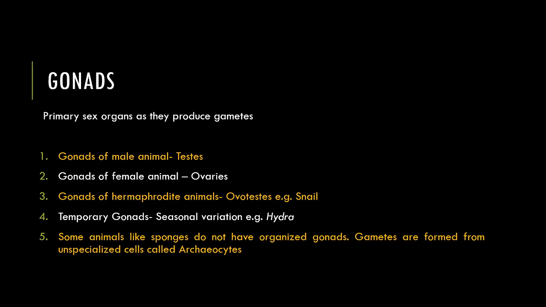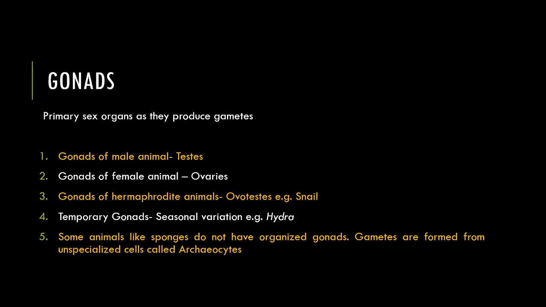Now how will we define gonads? They are the primary sex organs as they produce gametes. The gonads of the male animal are called testes. The gonads of the female animal are called ovaries. In hermaphrodite animals, where both gonads are present, they are sometimes termed ovotestes, for example in snail. In some animals, gonads develop temporarily, so there is seasonal variation. The example is hydra, a coelenterate.